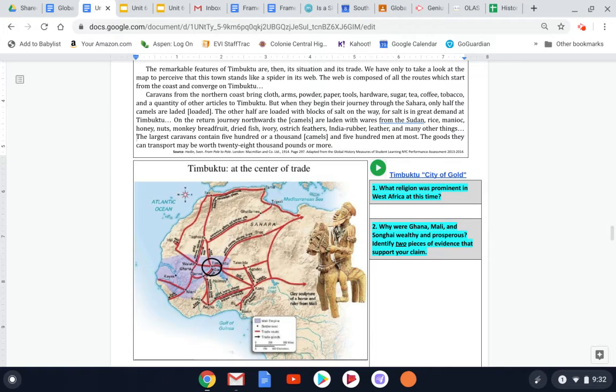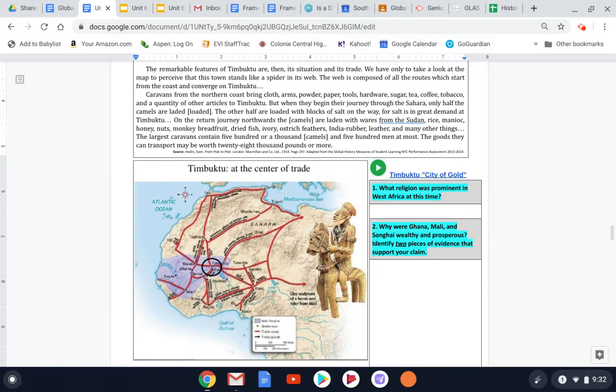The goods they can transport may be worth 28,000 pounds or more. So he's describing all these different things that are traded into Timbuktu and also traded out of Timbuktu. And he's not mentioning gold anywhere in here. But I want to remind you that that was certainly an item that is going to be coming out of this region.